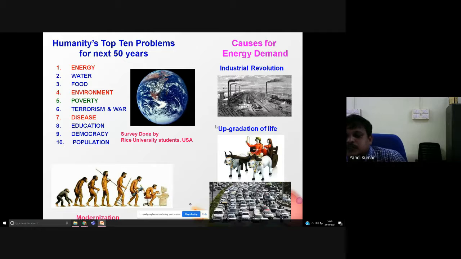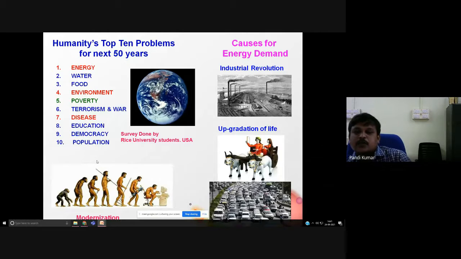So likewise, even one family has two bikes. That means you have to feed fuel for both bikes. So that is also one reason, that is upgradation of life. Then the modernization. Normally, when I studied in school, my teachers used to teach by the chalk and talk method.